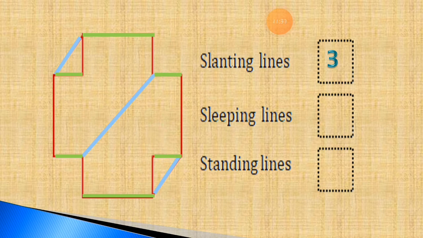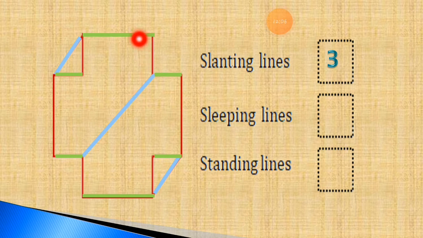So how many sleeping lines did we find from the picture? Now count and write down into your book before me. I will write the correct answer, but just write down by yourself the correct number of sleeping lines that we found from this given shape or picture.